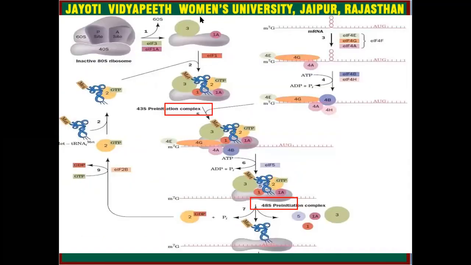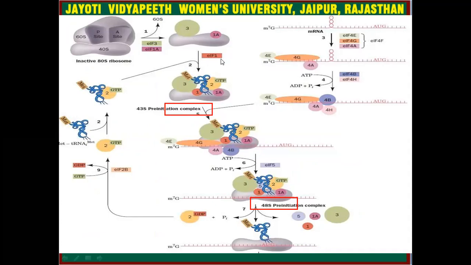Here you can see the inactive 80S ribosome having 60S and 40S subunits. This is the P and A site. Now only the 40S subunit will be involved in the translation process. First of all, initiation factors eIF3 and eIF1A will come and bind.